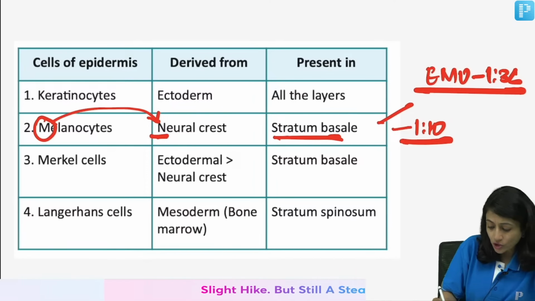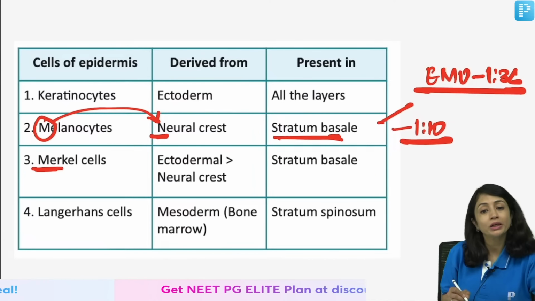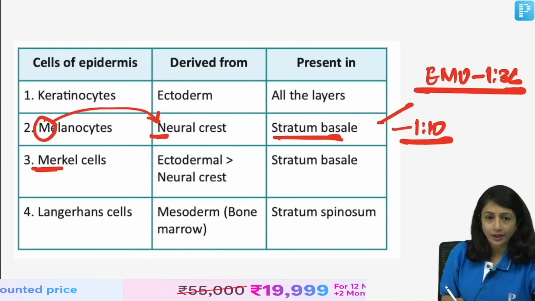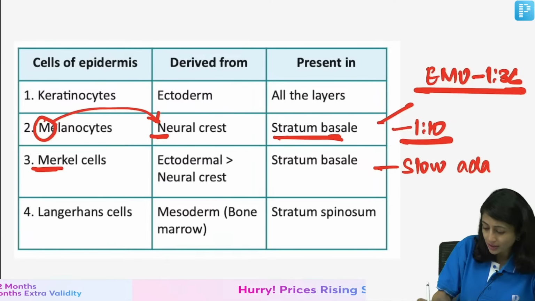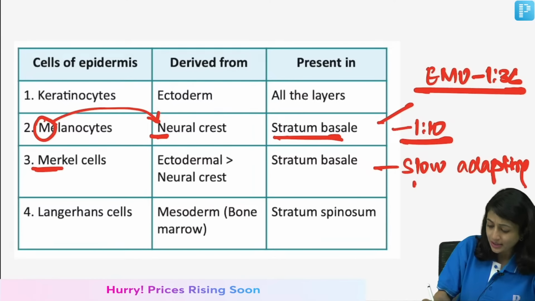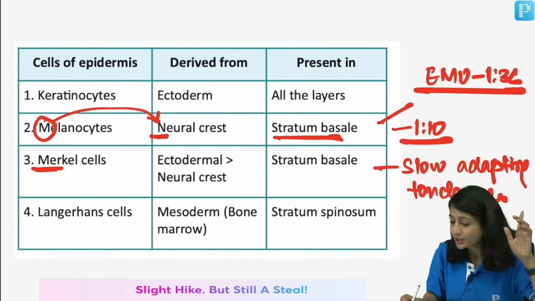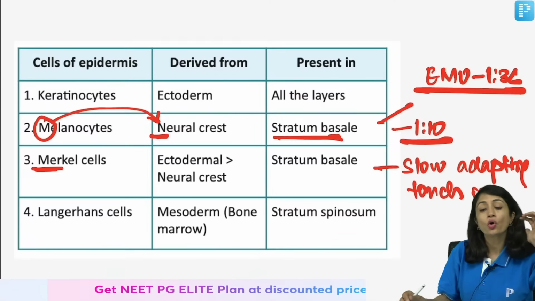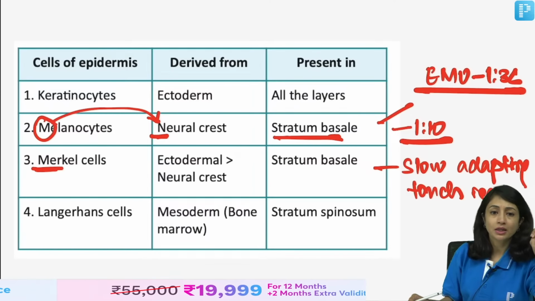Both M, as I told you, are present in stratum basale. Merkel cells are derived from either ectoderm or neural crest, but if you have to mark one, mark ectoderm. These are slow adapting touch receptors. So, 1:36 is the EMU, and 1:10 is the ratio of melanocytes present in the basal layer per keratinocyte.